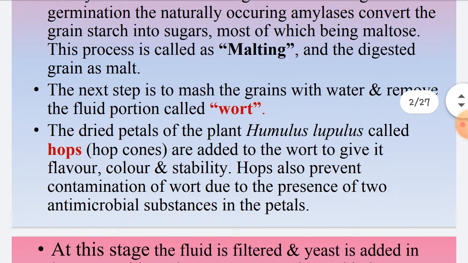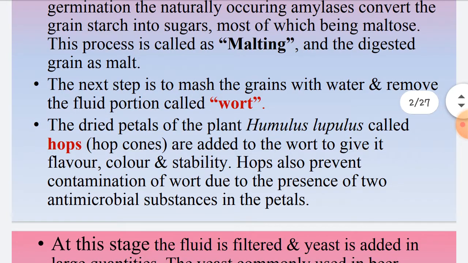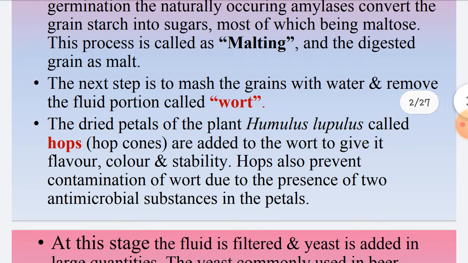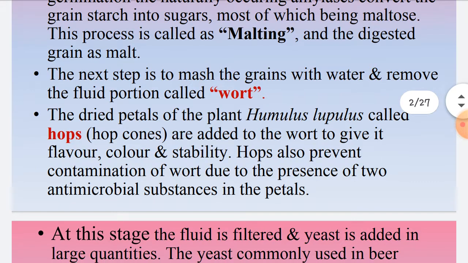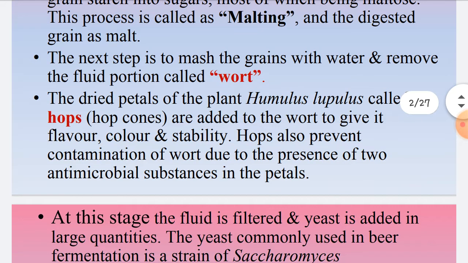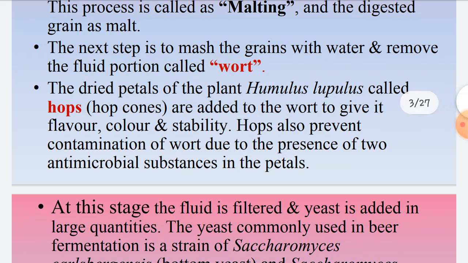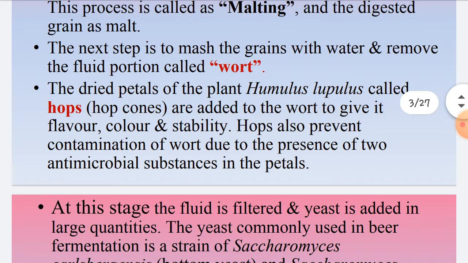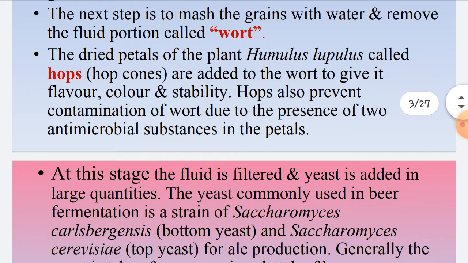So first, what do we do? Soak the seeds in water, allow them to germinate. During germination, the amylase enzyme present in the grains converts the starch into sugar. The most important sugar is maltose, and the process is called malting. The digested grain is called malt. The next step is crushing the malt grains with water and removing the fluid part. The fluid part is called wort.